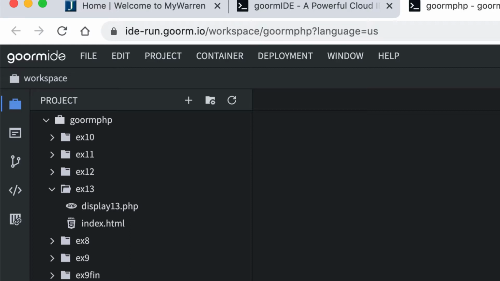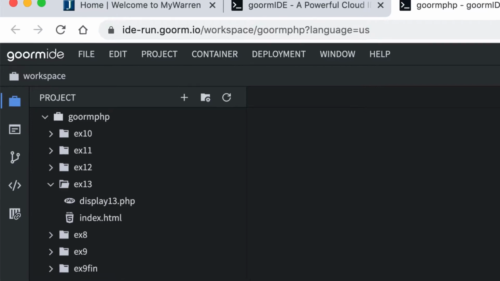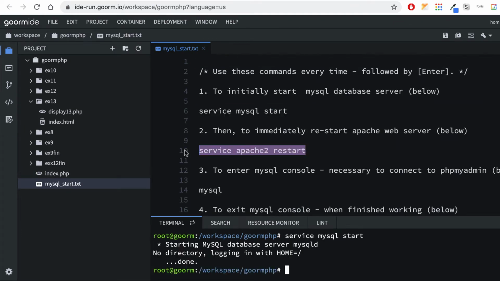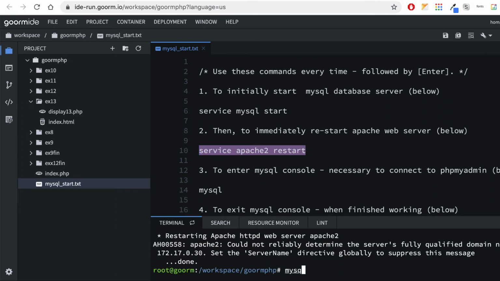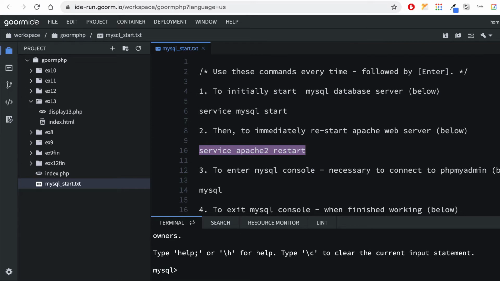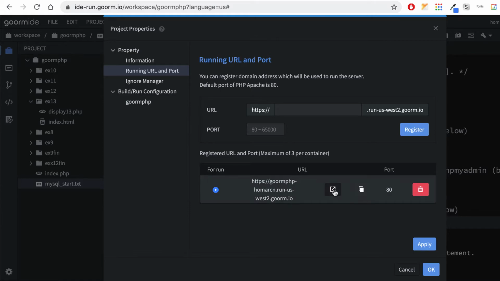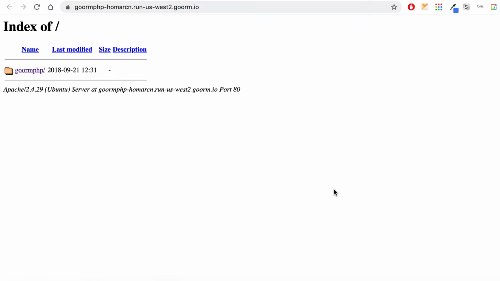Now the first thing we're going to want to do here is get everything started up because we are going to use phpMyAdmin. So I'm going to open up my start text here and get everything started. I'll get my MySQL server started and I'll restart the Apache web server, and then I can just type in MySQL to get the MySQL prompt running, and go to project, running URL and port, and we'll go to the phpMyAdmin page. We're going to create a database, but we're also going to look at some files first so we know what to put in the database.